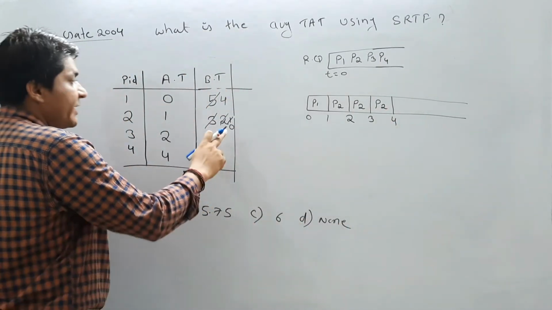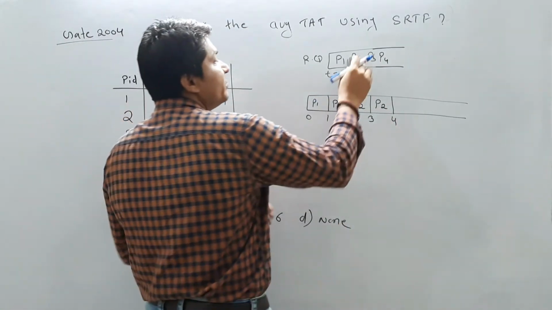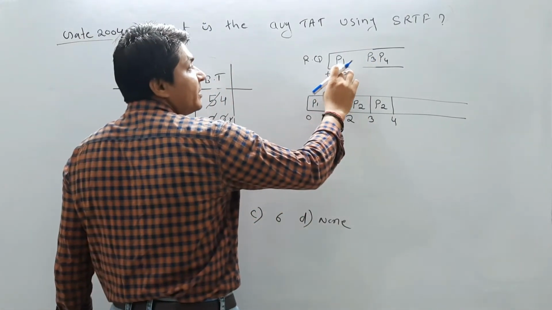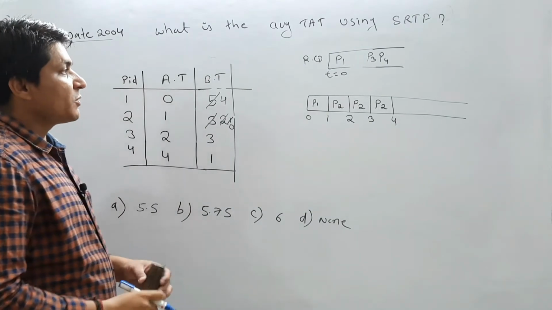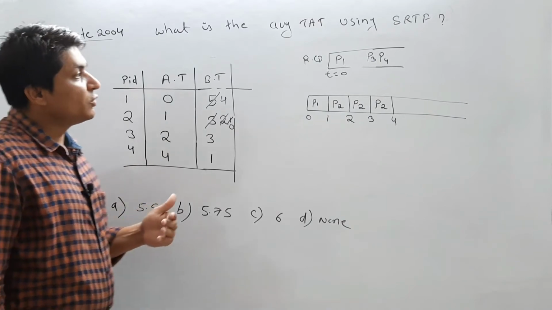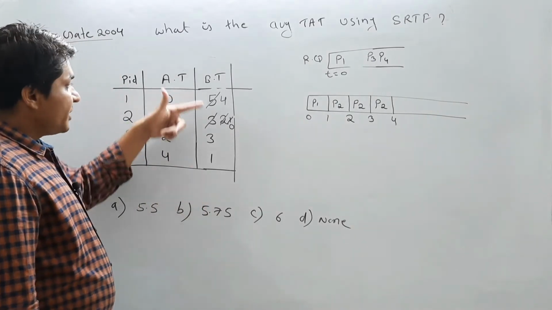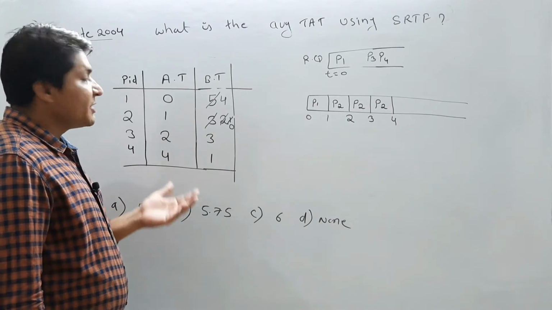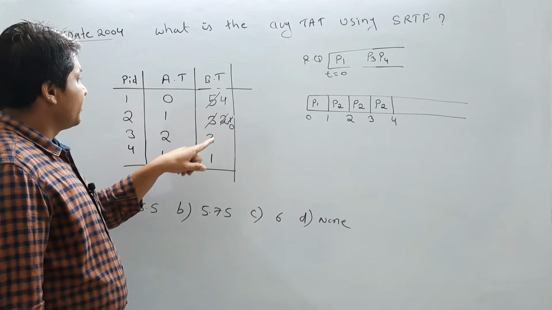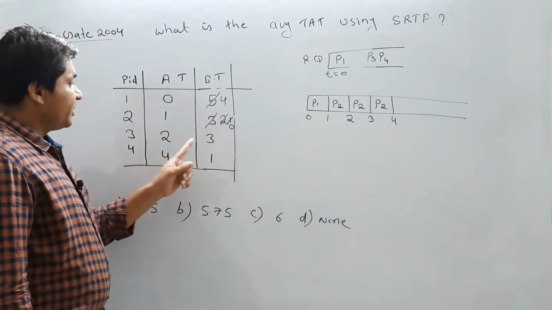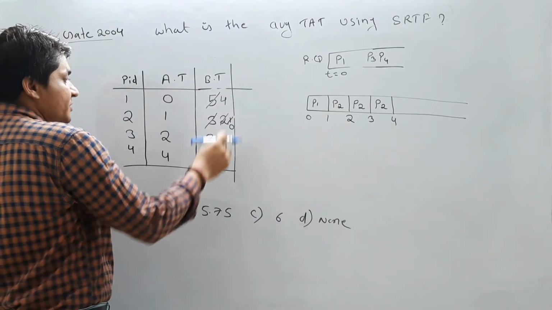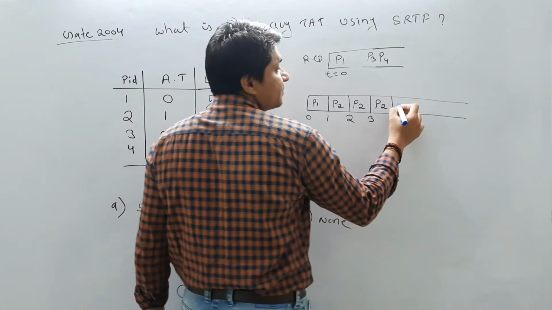We have already executed P2 completely, so you can remove P2 from the ready queue because P2 is not going to be executed anymore. Now we have P1, P3 and P4. No other process is going to arrive in the ready queue. So out of these three processes, which has the smallest burst time? P1's remaining burst time is 4, P3's remaining burst time is 3, and P4's remaining burst time is 1. So P4 will go for execution.